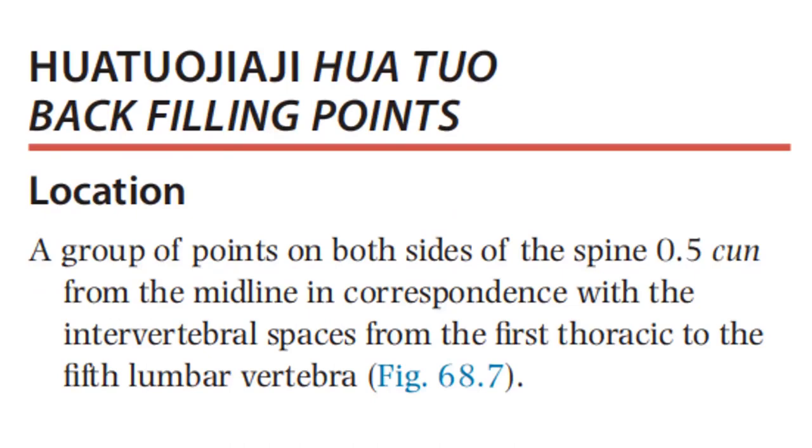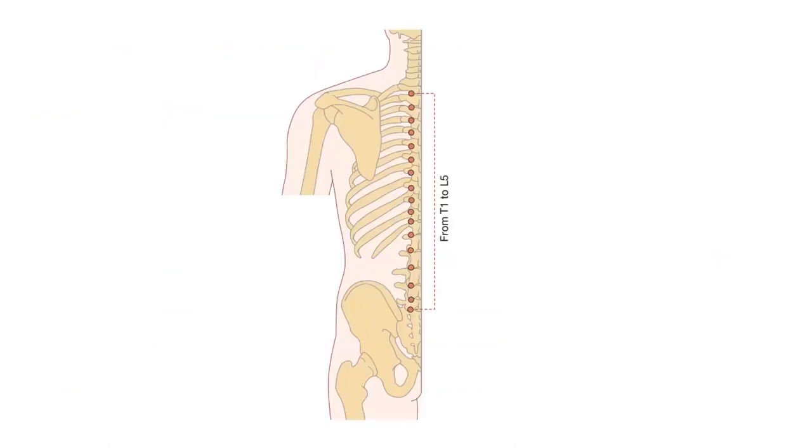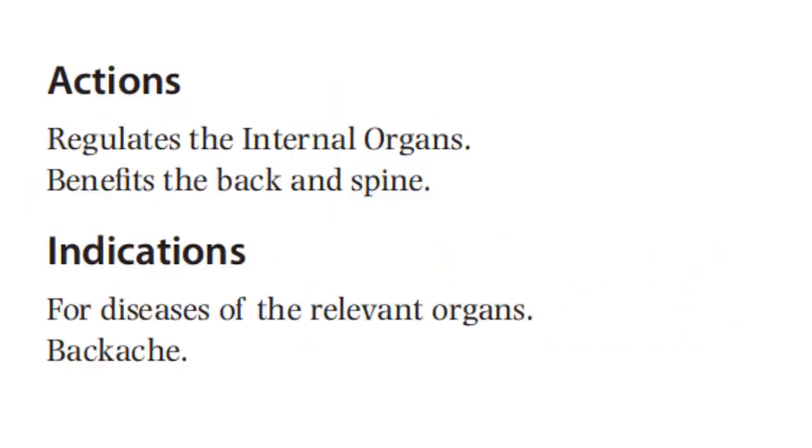Huatuojiaji, back filling points. Location: a group of points on both sides of the spine, 0.5 cun from the midline, in correspondence with the intervertebral spaces from the first thoracic to the 5th lumbar vertebra. So here is the illustration from T1 to L5. Actions: regulates the internal organs, benefits the back and spine. Indications: diseases of the relevant organs, backache.